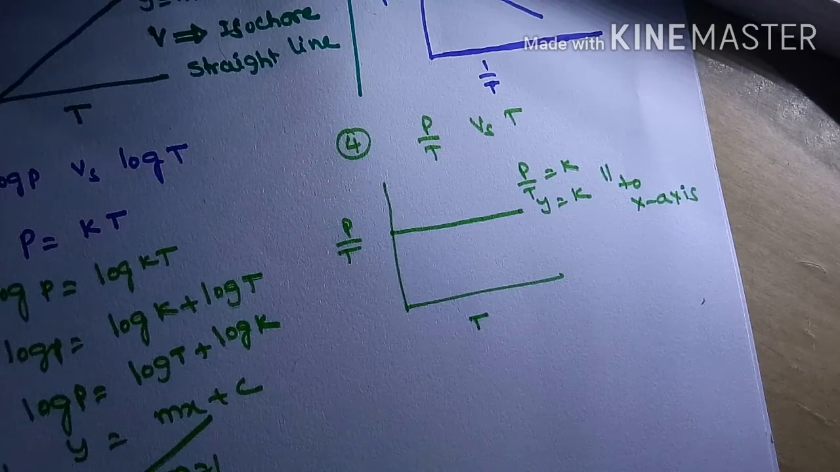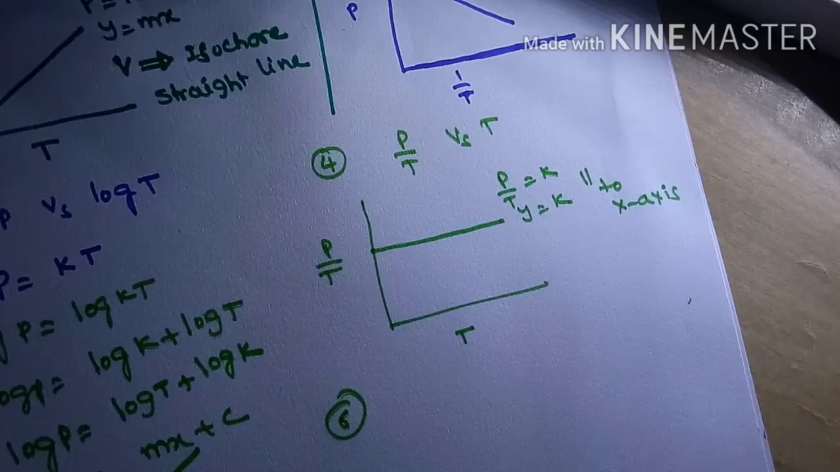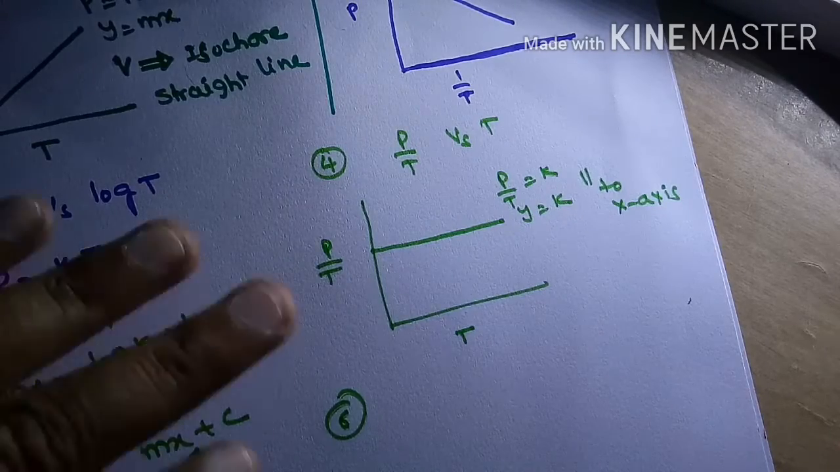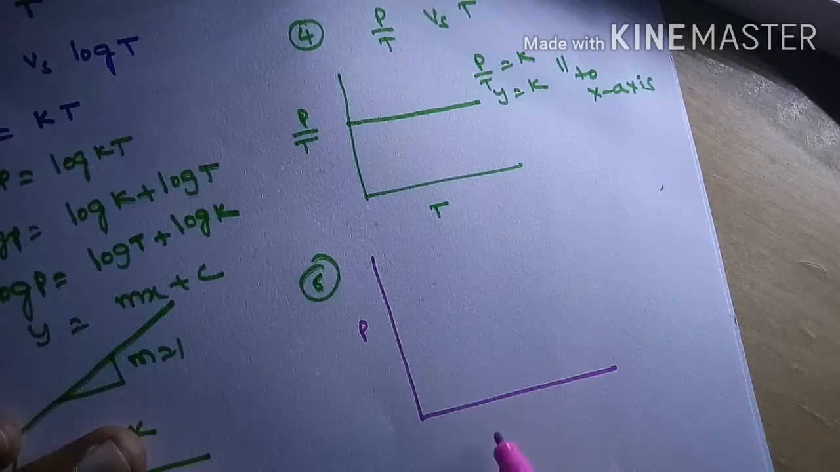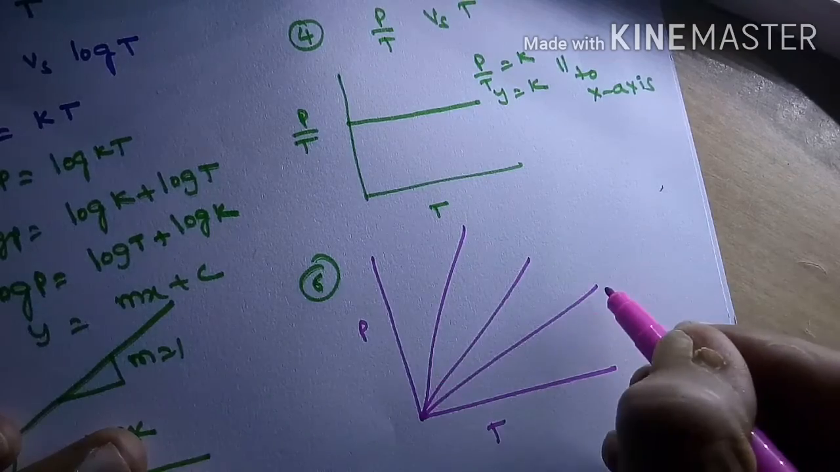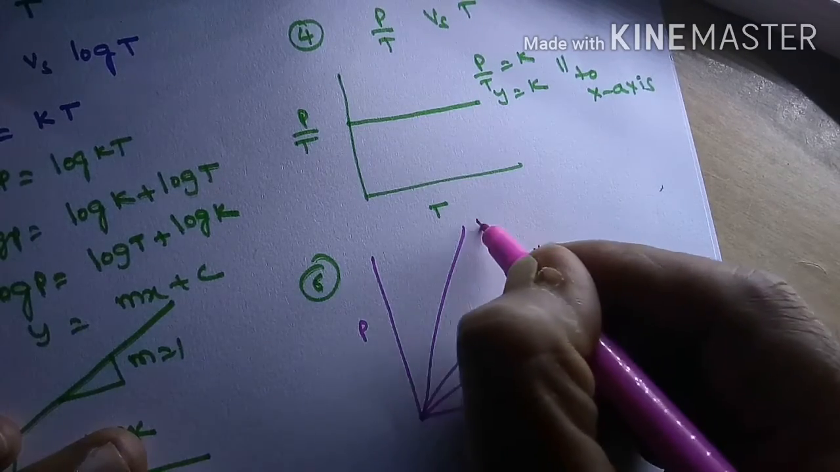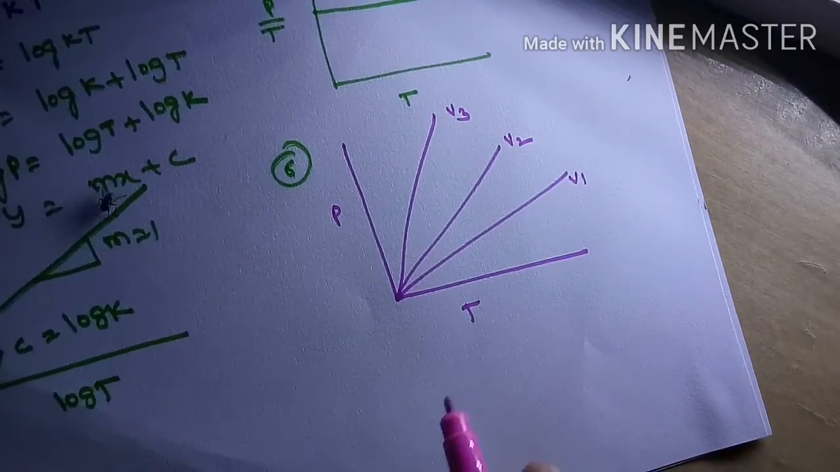So now problems will come in this Charles law. Let me see the graphical problems. I am taking P versus T, and we will get a straight line passing through the origin. So that's why we got these types of graphs. This is at V1 volume, this is at V2 volume, this is at V3 volume. Then what is the relation among V1, V2, V3?